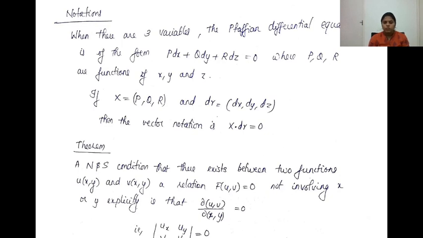In the two variable case we have a condition to check whether it is exact or not: you take the partial derivatives. If ∂P/∂y equal to ∂Q/∂x, in that case the equation P dx plus Q dy is integrable. Similarly for the Pfaffian form we are going to look at what is such a condition of integrability.